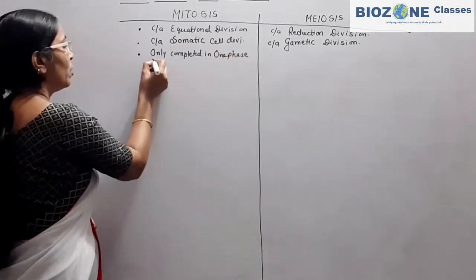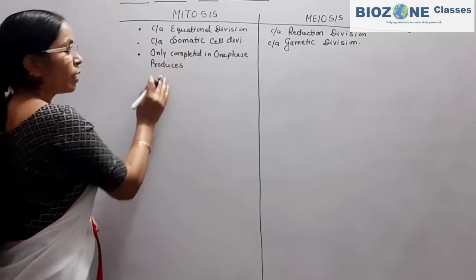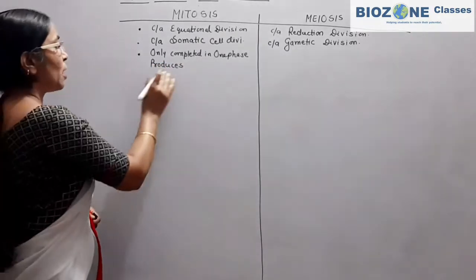And therefore from mitosis only two daughter cells are produced.